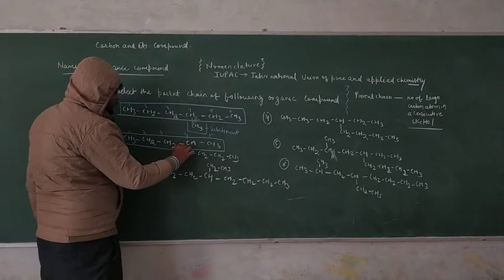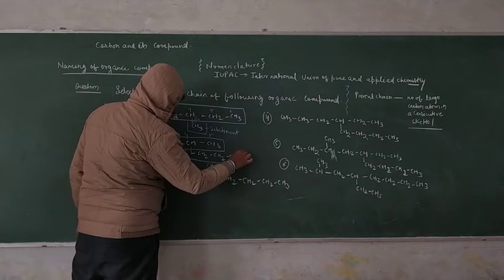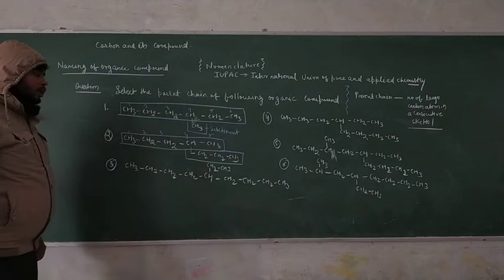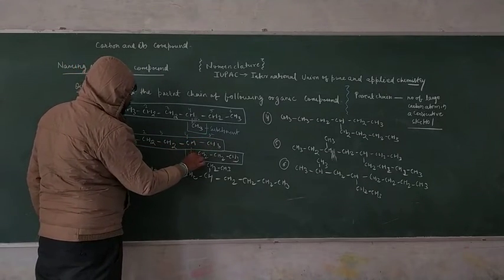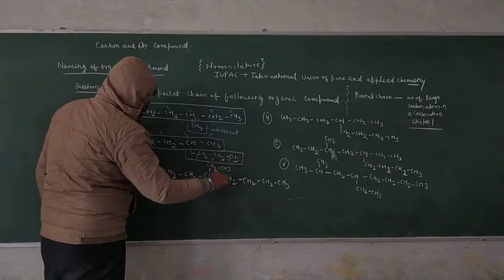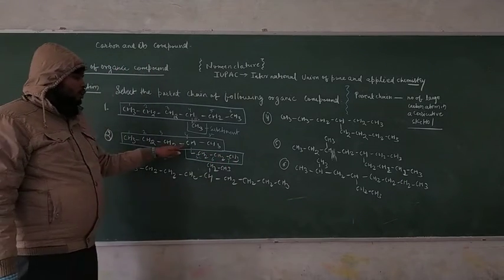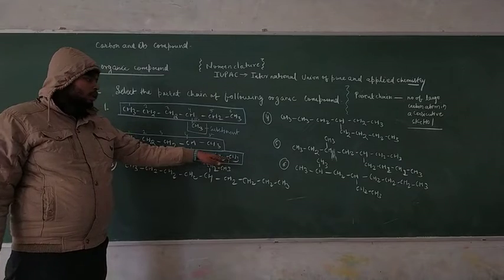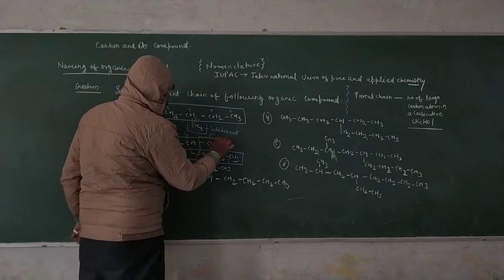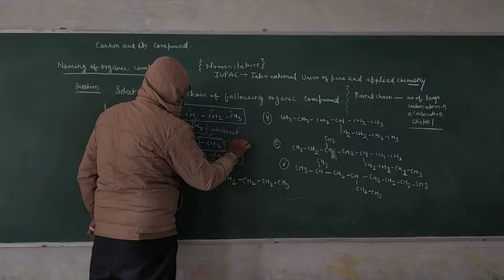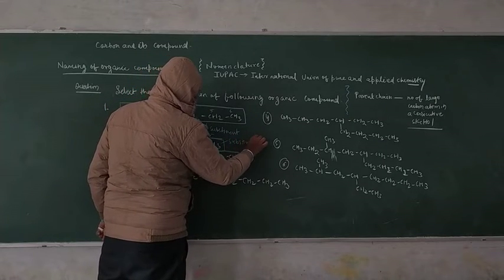You have to represent the parent chain like this, and your numbering goes up to 5, this is your 6, and this is your 7. That means in this way, this structure contains more carbon. That's why this is my parent chain, and this is denoted as the substituent.